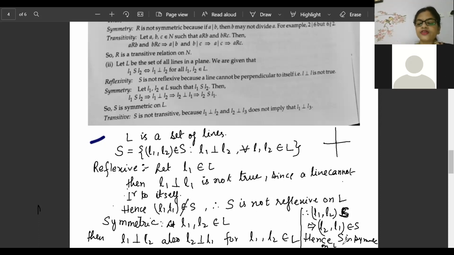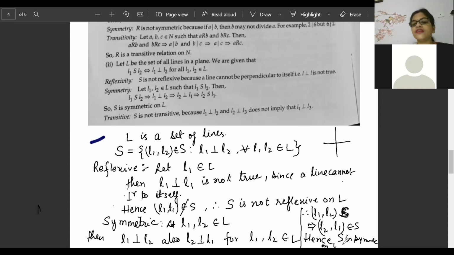I hope you have understood, beta, what you have to do. L1 is perpendicular to L2, L2 is perpendicular to L1. So it will be symmetric on L. I hope you have understood this part, beta. Symmetric on L. Okay, Vishika, Pritika, they are telling yes.